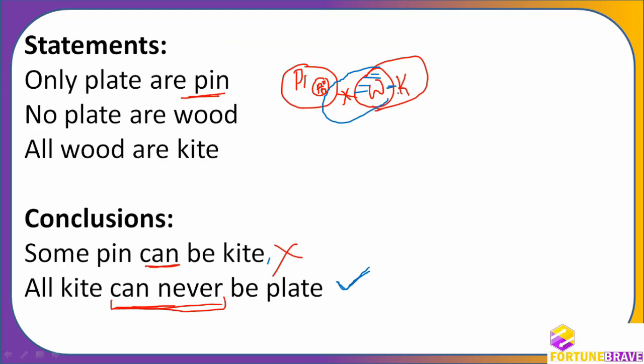Getting my point? Because all kite can never be plate, if it has to be false in all possible cases, then what has to happen? All kites should go inside if it has to be false. In all possible cases, all kite can never be plate should happen, so it is not happening. So some kite can be plate, but not all kite can never be plate is the true case here.